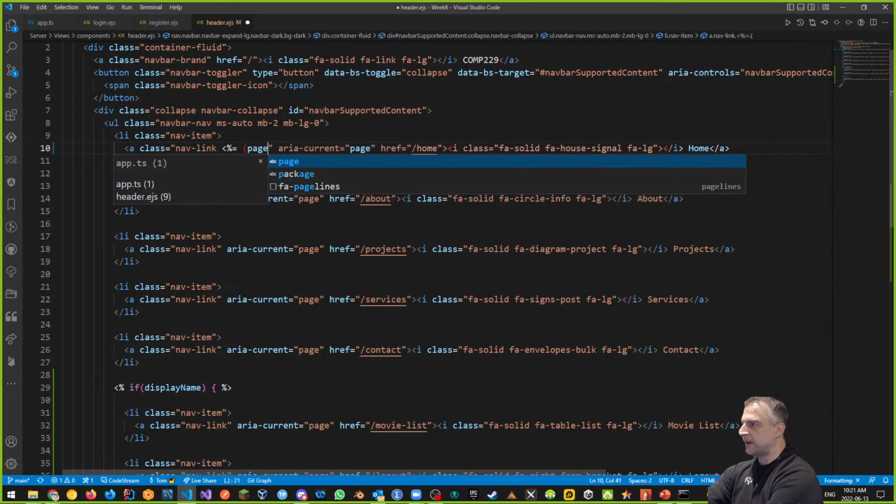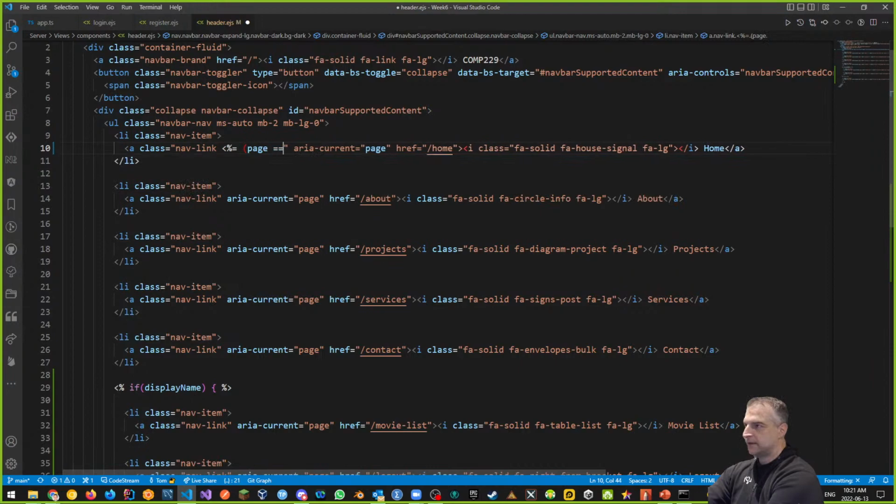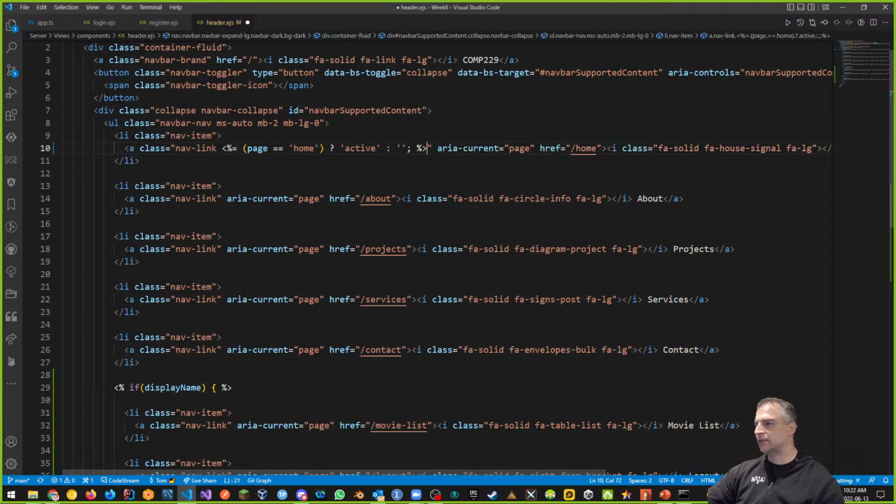So I'm going to say something like, if my page object is equal to home, let's just say that page is equal to home, then if it's true, what I want to say is let's add a class of active, right? Otherwise, don't do anything. What if I did that? And then if I put that conditional statement in there, what this is going to do is say, if my page is on the home page, then make this link active, make it so it's brighter, right? Let's see if this part works first.